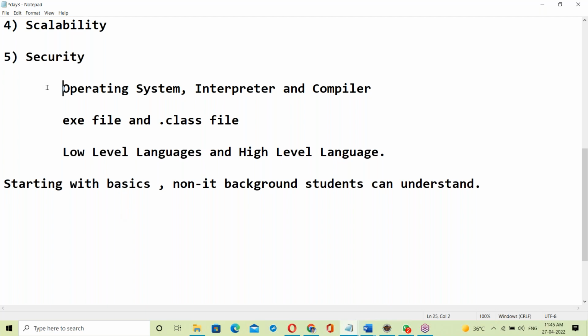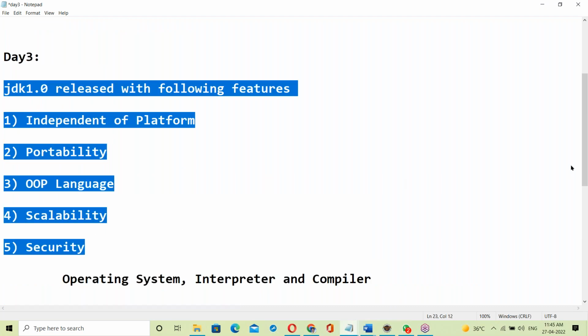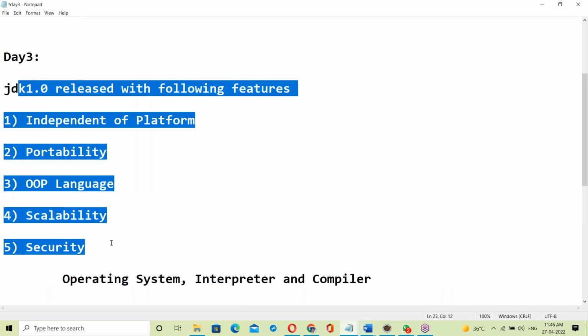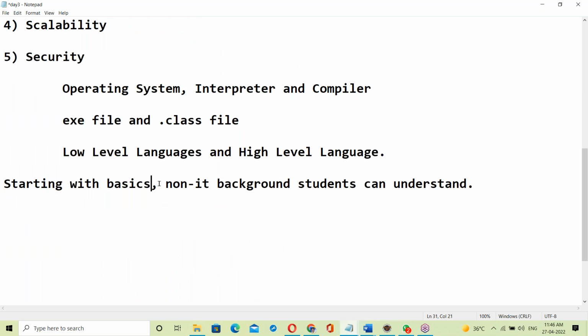After finishing all these basics, we'll go to the Java features. So let us start from the very basics, from scratch.